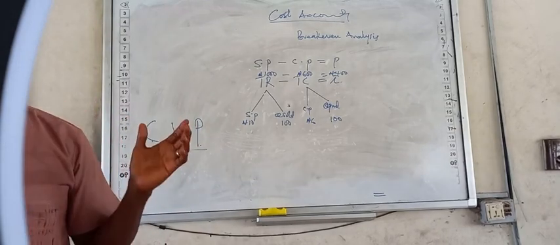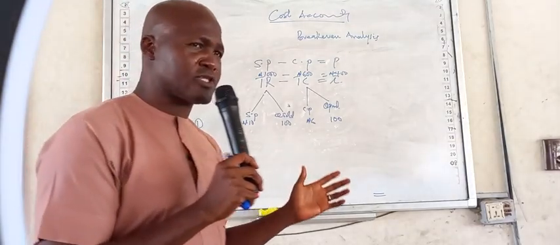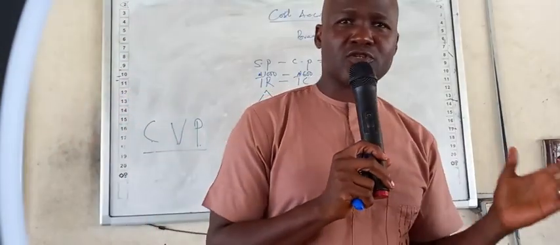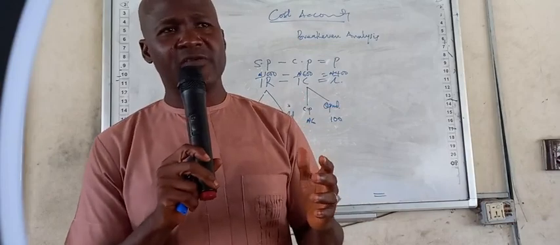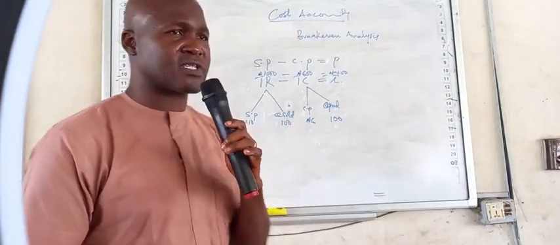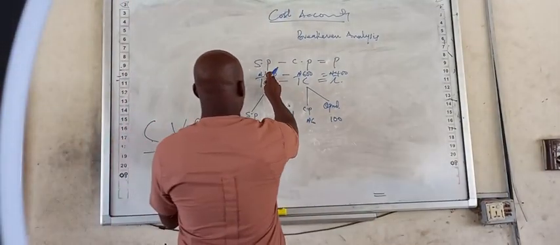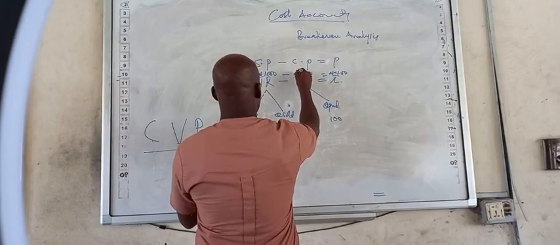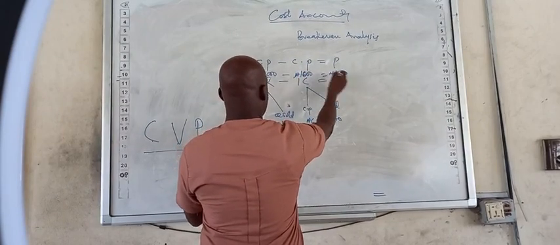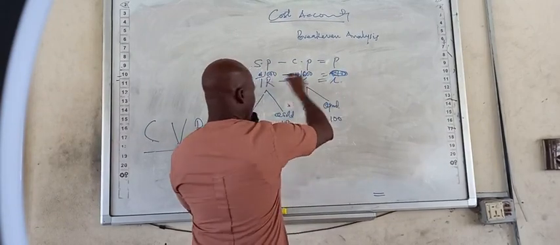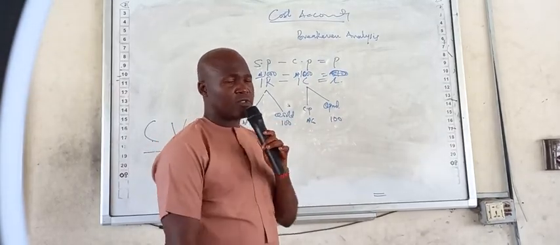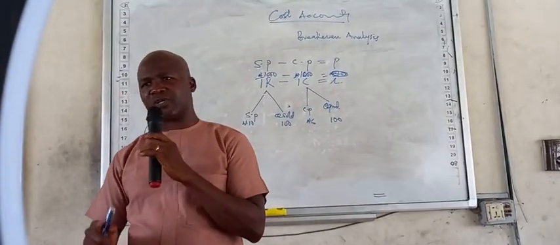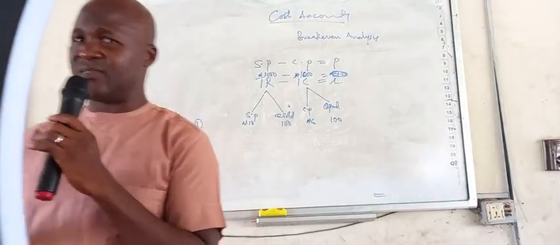Break-even is a circumstance, it's a scenario, it's a situation where your total revenue equals total cost. For example, this is 1,000. If this is also 1,000, how much will be the profit? Zero. What do you call that? Break-even. So break-even is different from break-even analysis. Your exam is CBT, be careful.